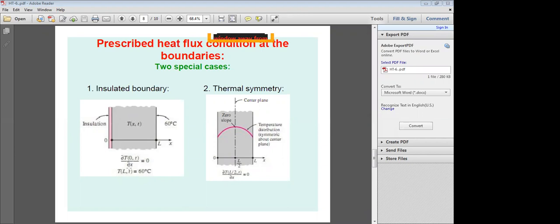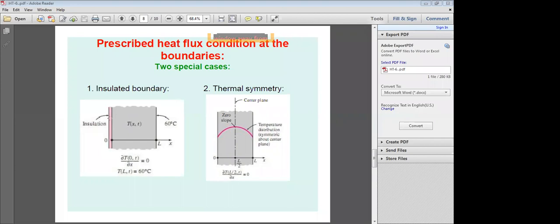But how do you calculate conduction heat transfer? Minus k per unit area, minus k ∂T/∂x at x = 0 at a given time t. That is equal to 0 because no heat is entering the body. That's why ∂T/∂x at x = 0 at a given time t is equal to 0. So that is one boundary condition. If it is insulated, the heat flux is equal to 0. And at the other boundary, you are prescribing a temperature, not flux.